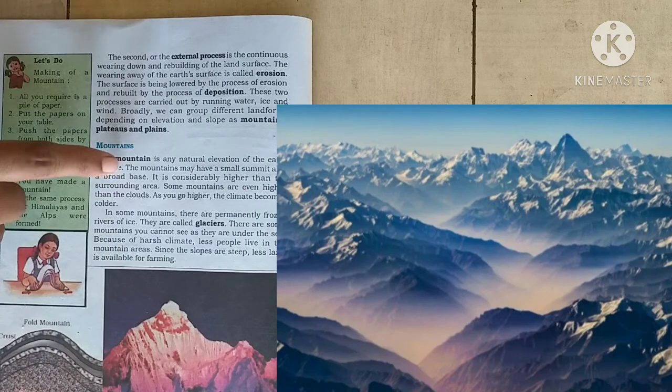Mountains are natural elevations of the earth's surface. They are generally characterized by a small summit and a broad base. They rise above the surroundings sharply. There could be isolated mountains or a series of them. A series of mountains is known as a mountain range.